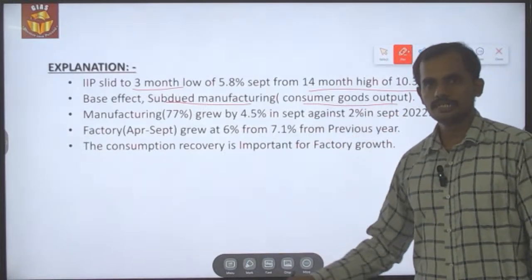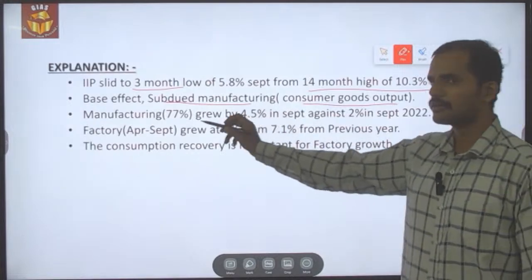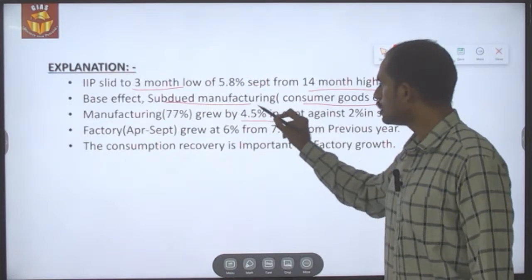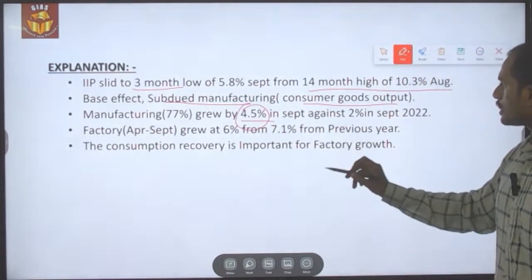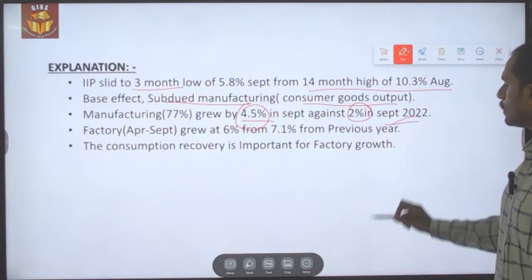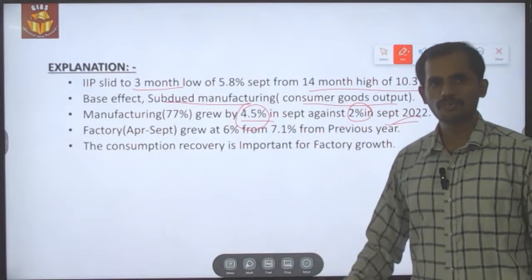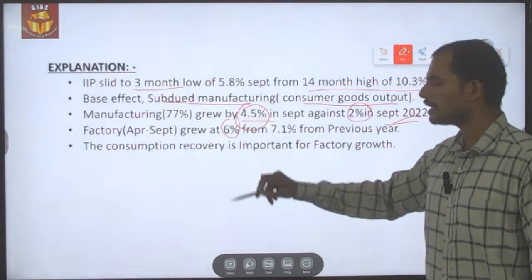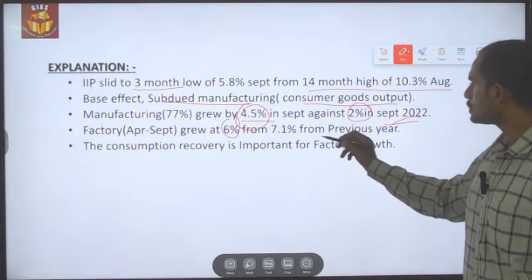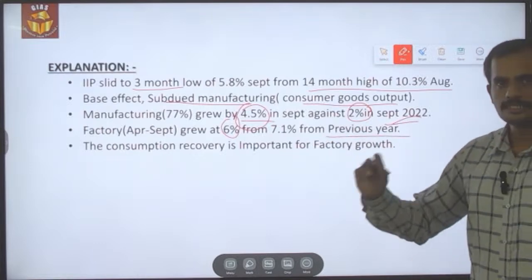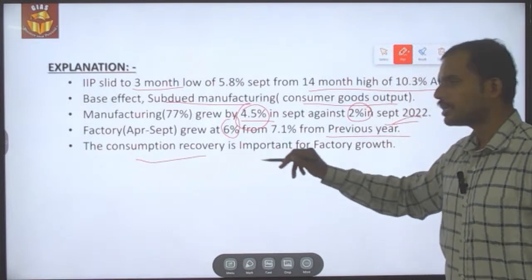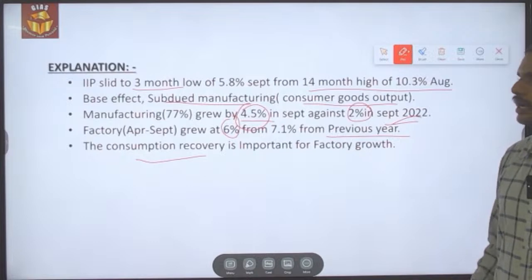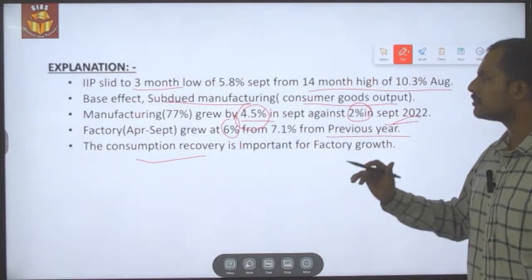The manufacturing sector, which has been given nearly 77% weightage in the index of industrial production, grew only by 4.5% in September as against 2% in 2022. And the factory output for these 6 months, that is from April to September, grew at only 6.6% from 7.1% in the previous year. And consumption recovery is the important way to recover the subdued manufacturing output. So this is the explanation of the news.